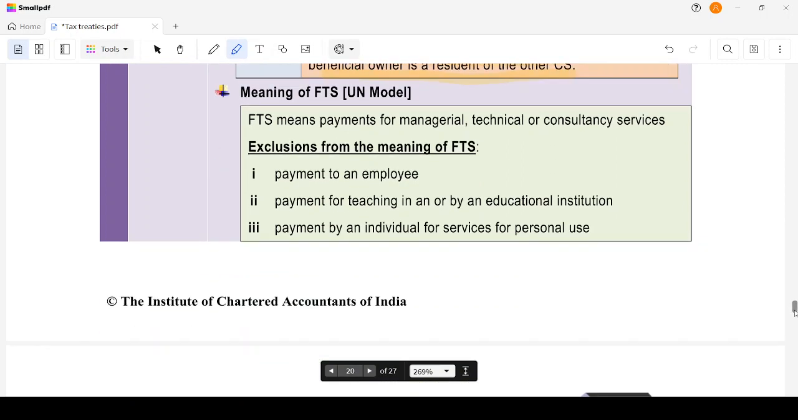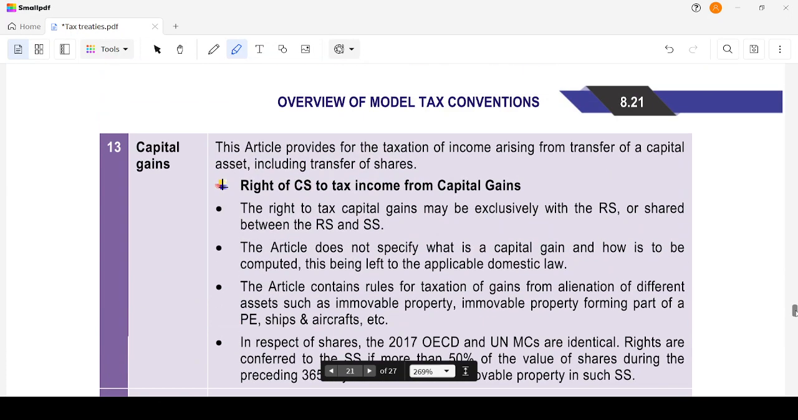Meaning of FTS: FTS means payment for managerial, technical or consultant service. So what is not included in FTS? Payment to an employee, payment for teaching in an educational institution, and payment by an individual for personal use. Personal use will not be included.